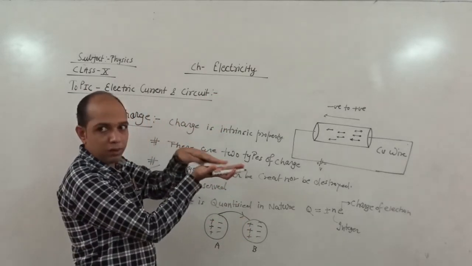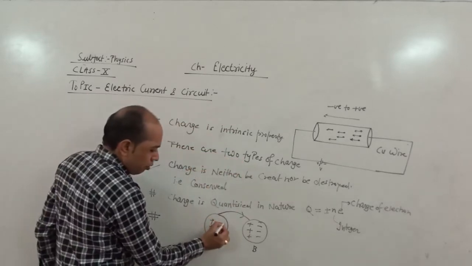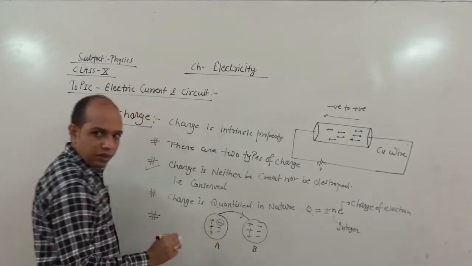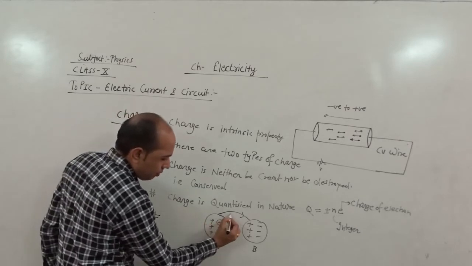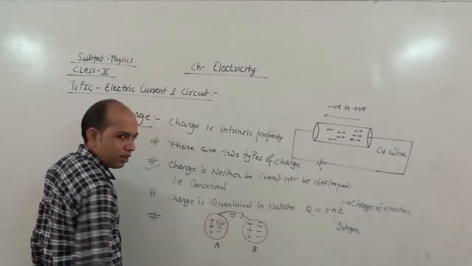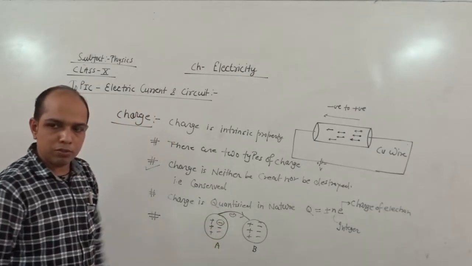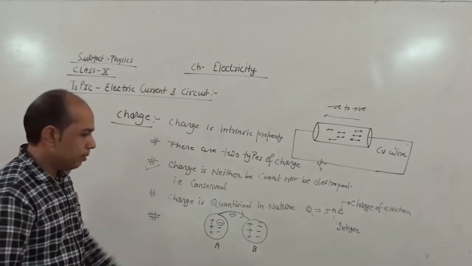When A is rubbed with B, only negative charge is transferred, that is the electron. The electron is mobile, that is why it is transferred.